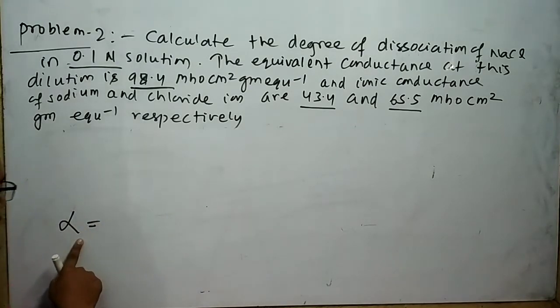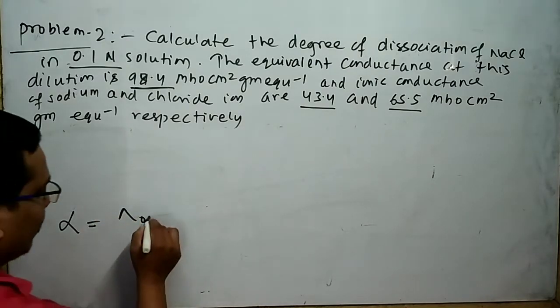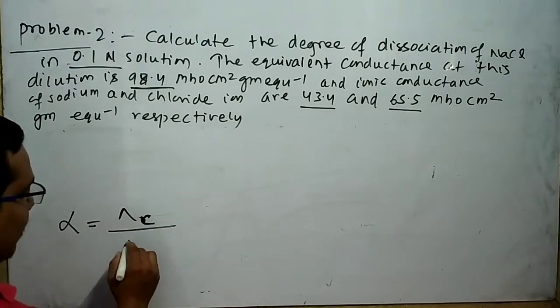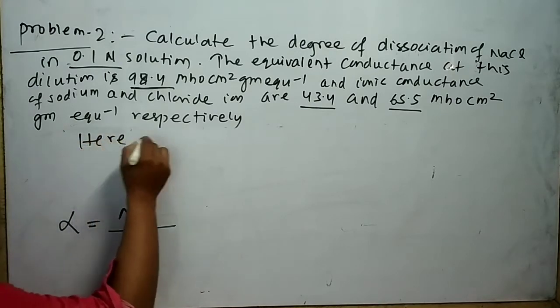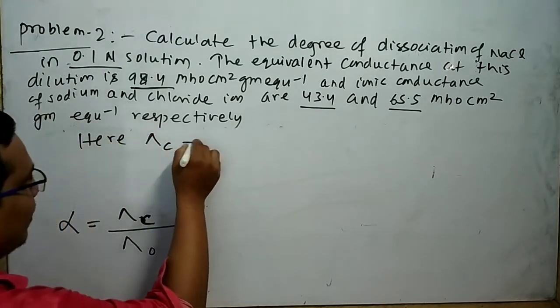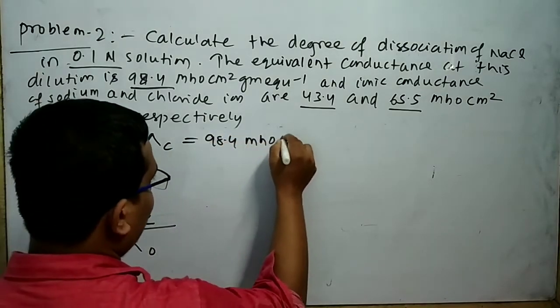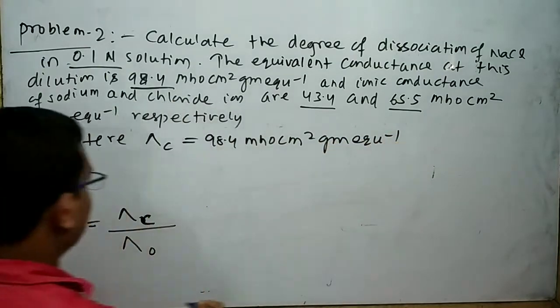We know that degree of dissociation equal to equivalent conductance at particular concentration divided by equivalent conductance at infinite dilution. Here equivalent conductance at particular concentration is given, that is 98.4 mho cm square gram equivalent inverse.